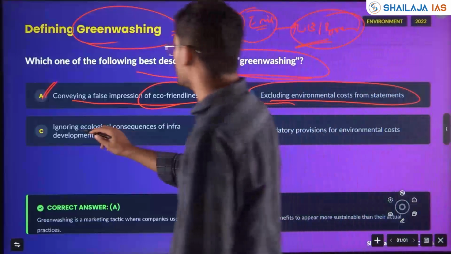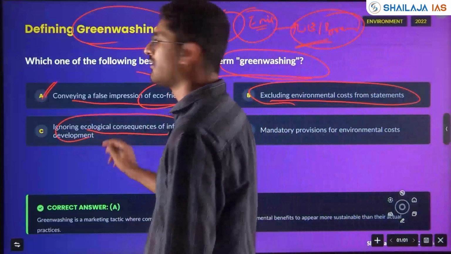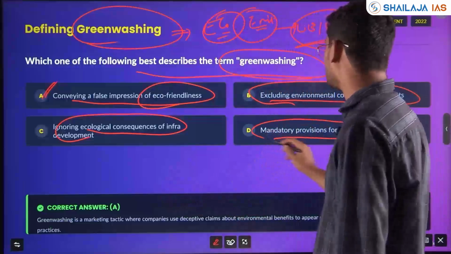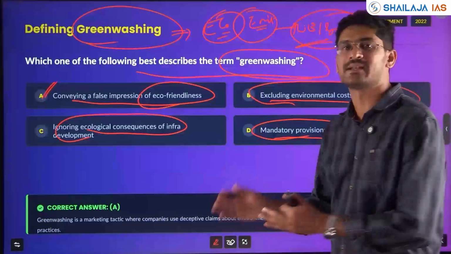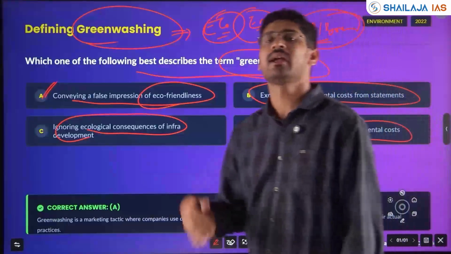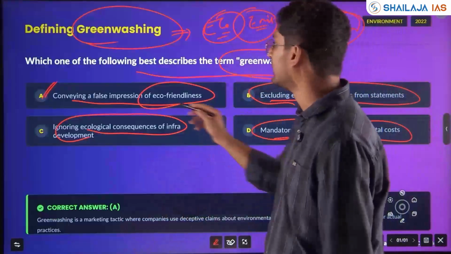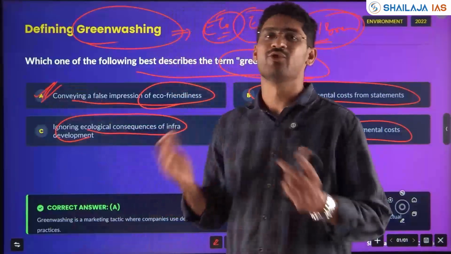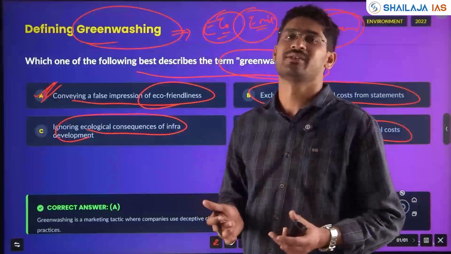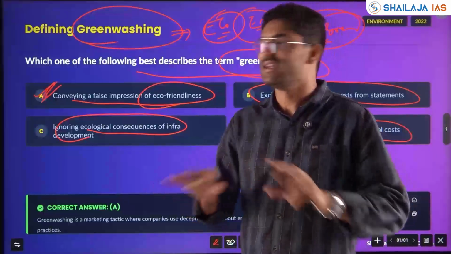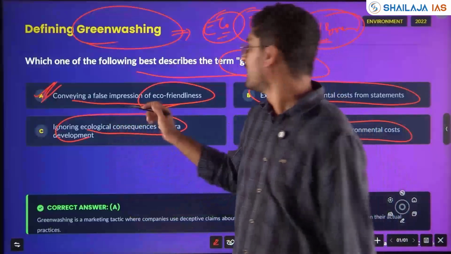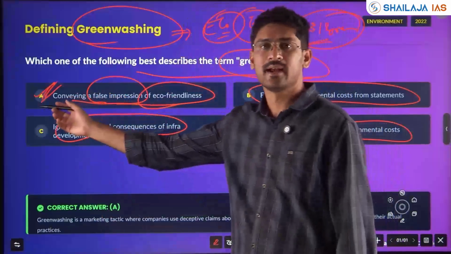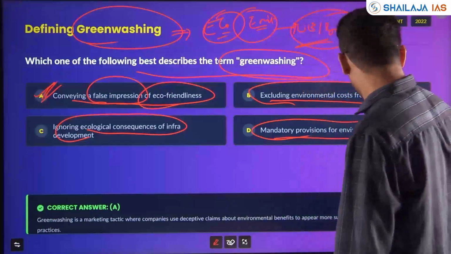No. Ignoring ecological consequences of infra development, that is not called greenwashing. Mandatory provision for environmental costs, that is you have to keep aside some of the amount whenever you are a polluting industry. Here conveying a false impression is greenwashing. Okay, it's like a washing machine. You are telling it's a full clean green product, however it is a false impression and a false claim. So the answer is option A. Clear?